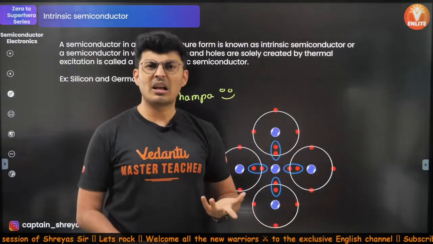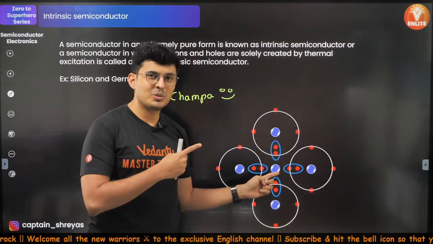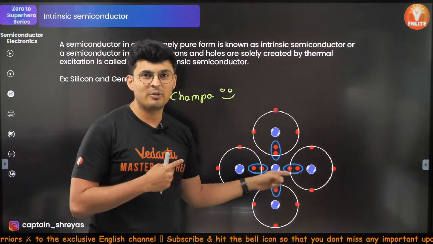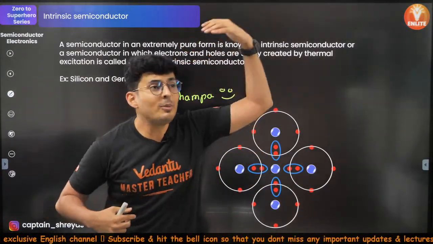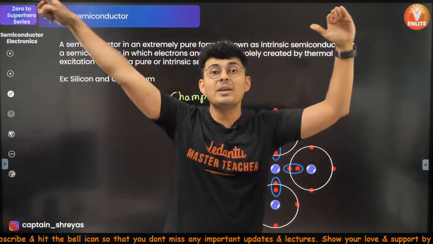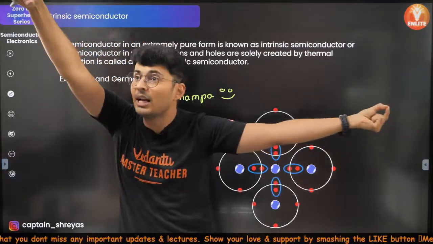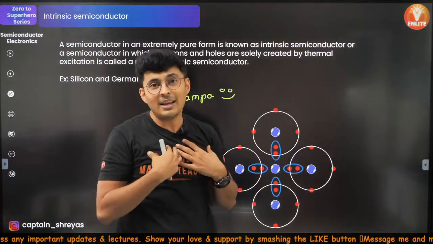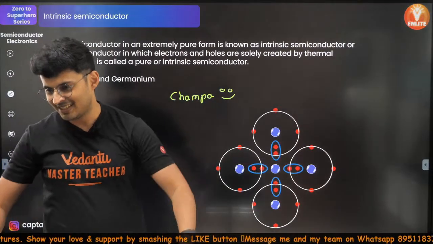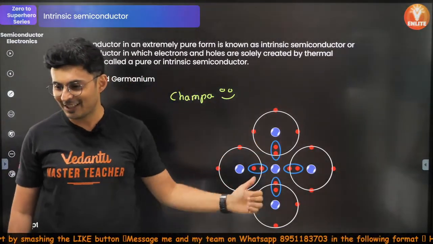Now, Champa will realize, oh my God, Shreyas sir was good. He was a very good friend. I need one friend back. I miss some friend in my life. So there will be some other friend which Champa will search for, roaming somewhere else. Some guy like me would have broken friendship somewhere else. That electron will be like, oh, Champa needs a friend. Even I need a friend. Come on, let's form a bond. Yes, I hope this is clear.